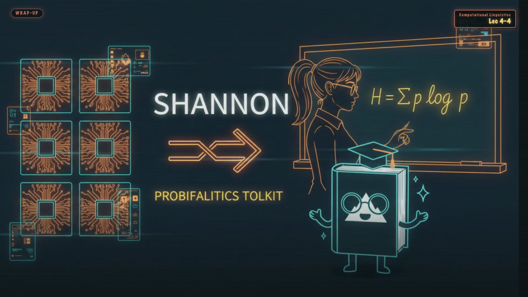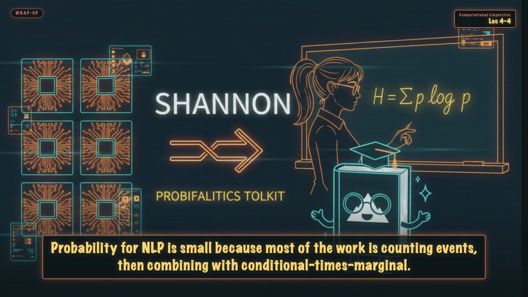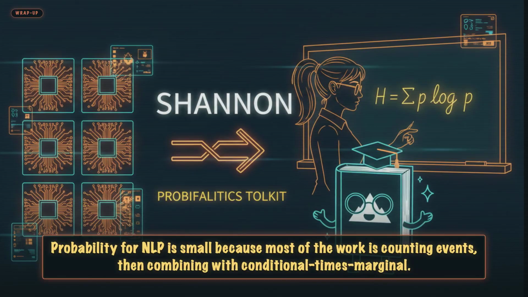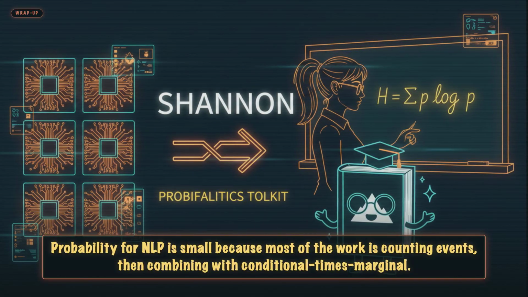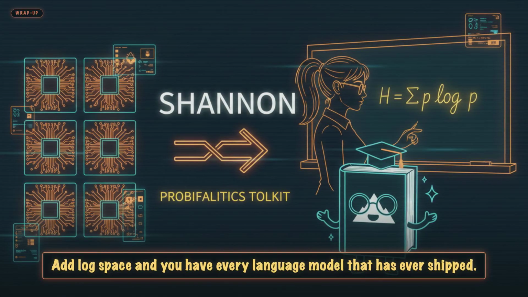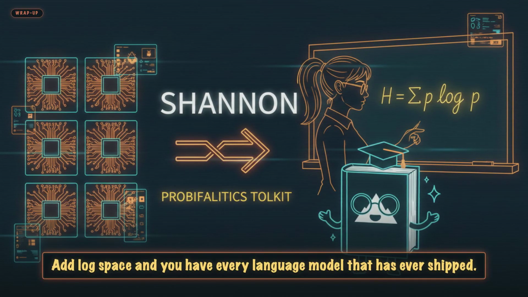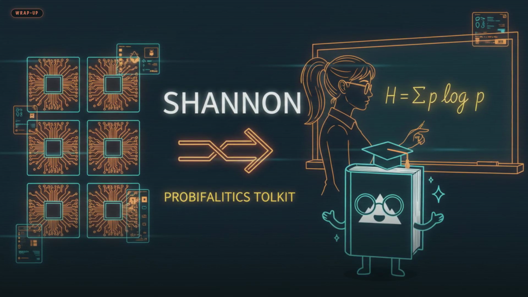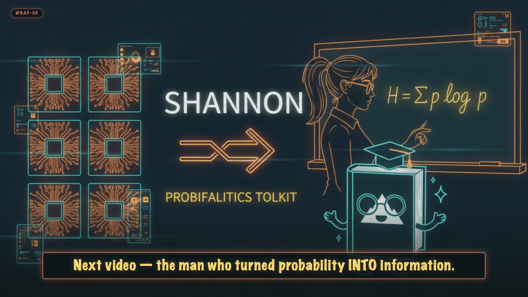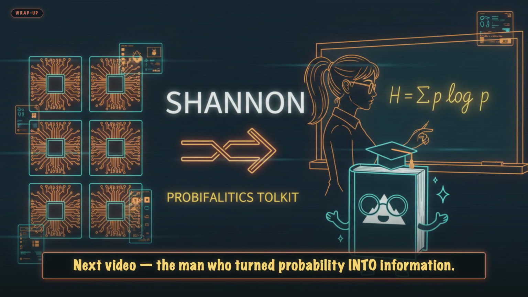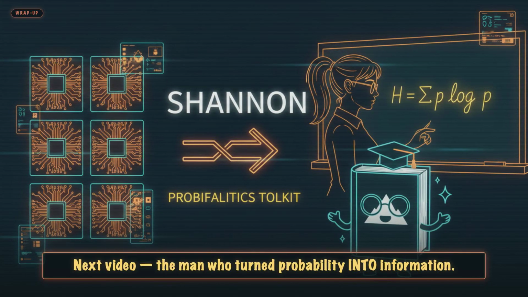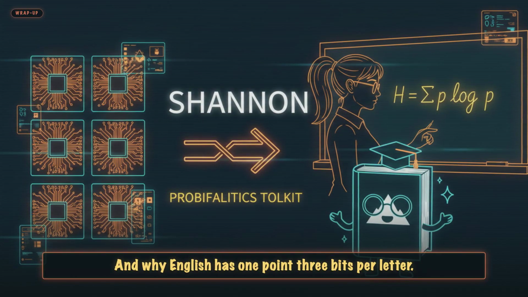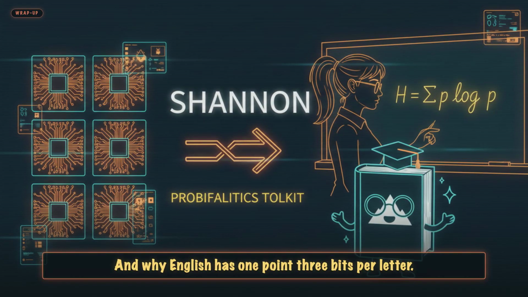Back to the puzzle. Probability for NLP is small because most of the work is counting events, then combining with conditional times marginal. Add log space, and you have every language model that has ever shipped. Simple foundation, deep application. Next video, the man who turned probability into information. Claude Shannon, 1948, and why English has 1.3 bits per letter.